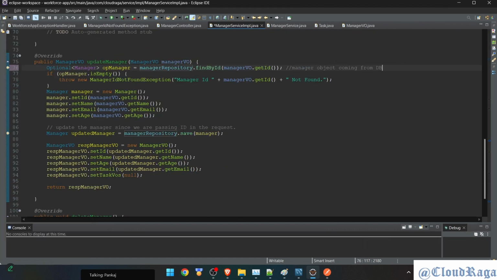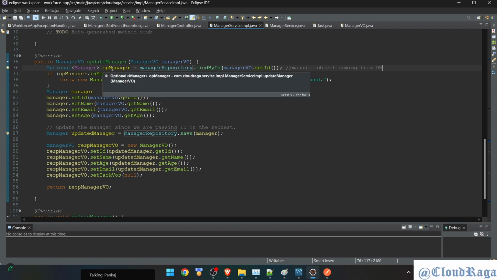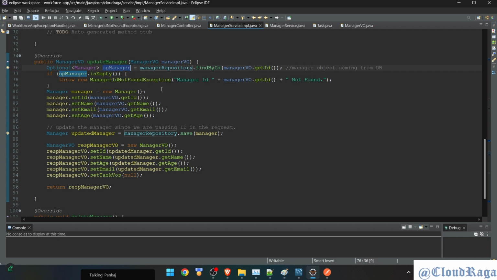Coming from DB. Okay, so why am I not using this object? Because this has the database object, all the details in it. So I'll just use it till here. Then after, whatever is coming from manager view, the updated one, I'll get it from there: ID, new detail, and all the details of manager. That will get further saved here. So this remains still the if block. Okay, this is done, and then we're returning from here the response manager view.